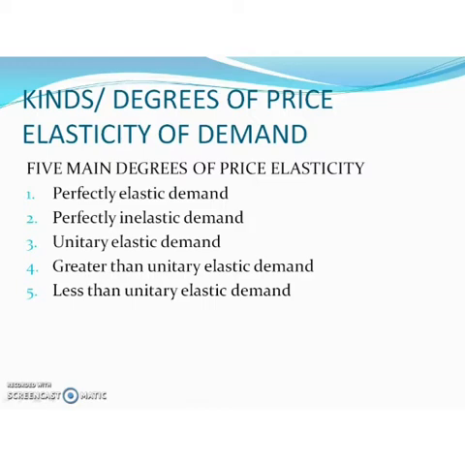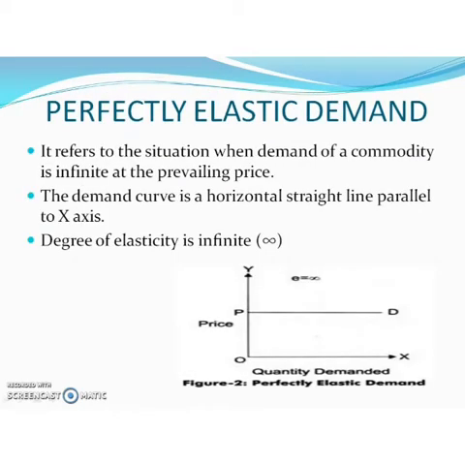So let's explain one by one. First one, perfectly elastic demand. What do you mean by perfectly elastic demand? It refers to a situation when demand of a commodity is infinite at the prevailing price. That is known as perfectly elastic demand.